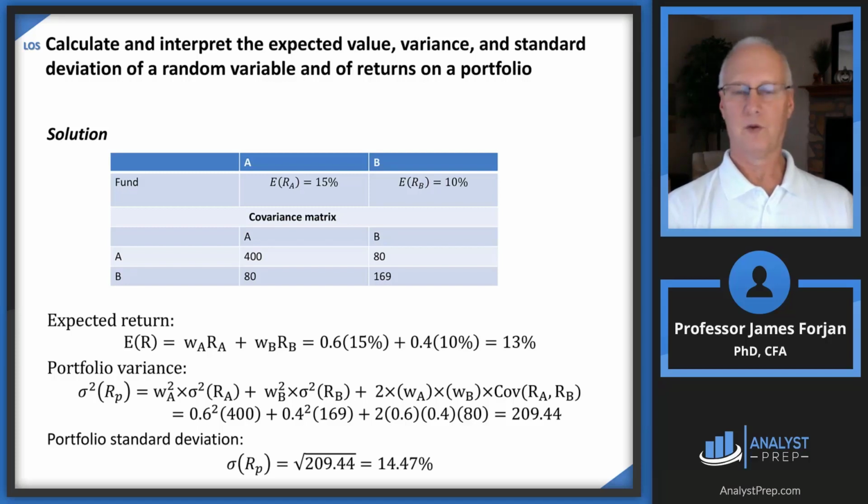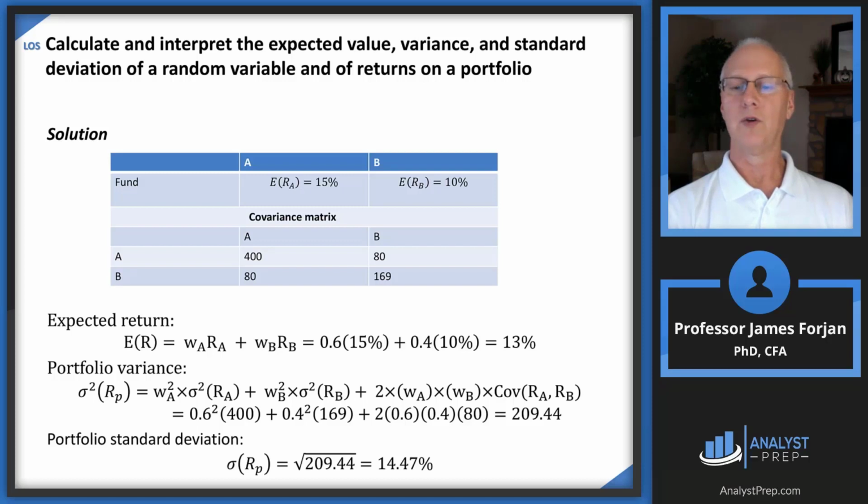Then for the variance, we're going to take the weight in A, which is 60%, squared, times that variance of 400, and then 40% squared times the variance of B, which is 13%, or 169. Just leave it in that form, because I think the Institute gives it to you in these forms.